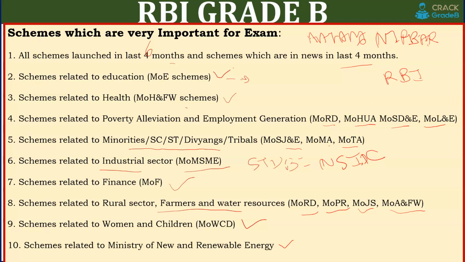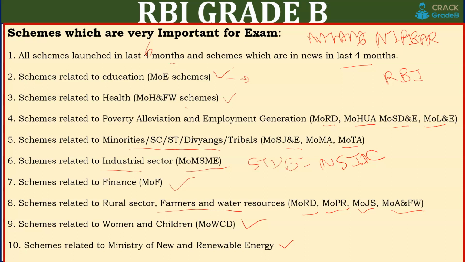I will recommend, if you have less time and you have to score good marks, concentrate on these ministries only, and schemes which have been in the news in the last 6 months, which you can cover. Schemes referred to in Atmanirbhar Bharat, the Budget and the Economic Survey, you can read all those schemes. You have to read in depth also.